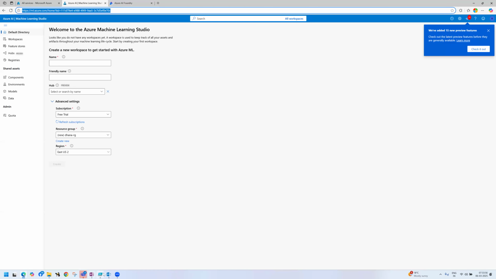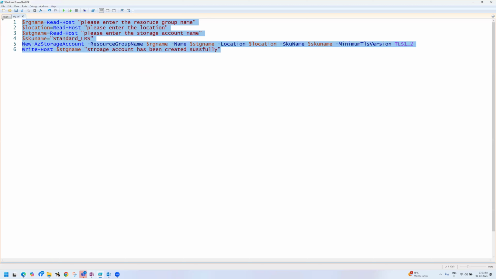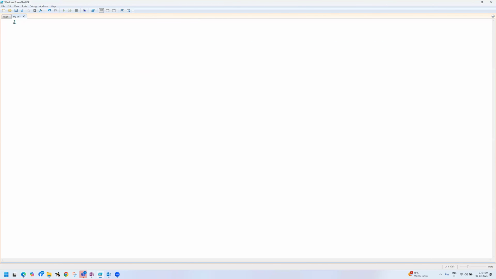It used to take us to AI Studio previously. Now they have changed it to AI Foundry. Got it?